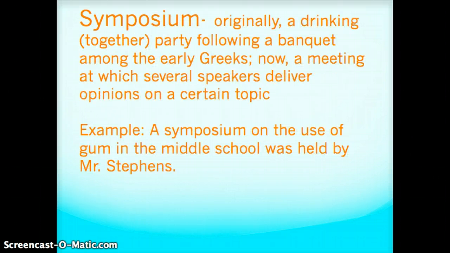Symposium. Originally it meant a drinking together, right? Party following a banquet among the early Greeks. Now we don't really talk about it in that way. Symposiums don't necessarily mean a drinking party. They mean a meeting at which several speakers deliver opinions on a certain topic. So generally there's a central theme or topic to a symposium. Everything in the symposium is related to that.